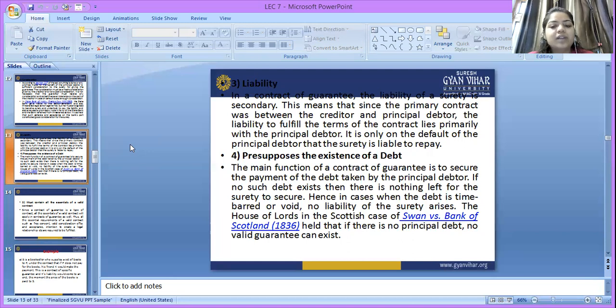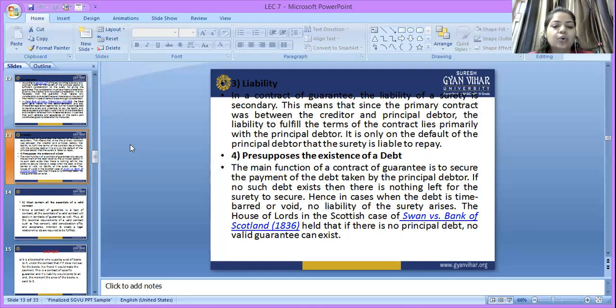If the principal debtor is able to repay that amount, then in that case the surety is not required to repay that amount, because the amount has already been paid by the principal debtor. Hence, in case the debt is time barred or void, no liability of the surety arises. That depends on the time period of the contract.